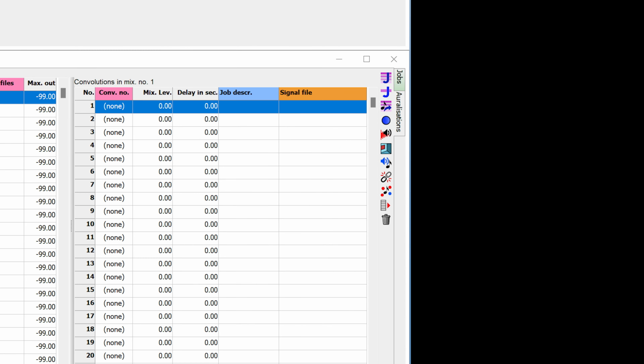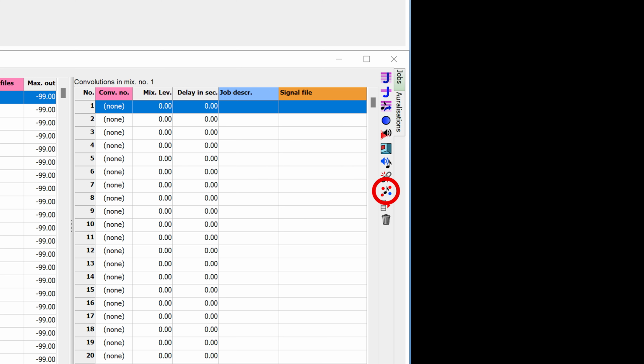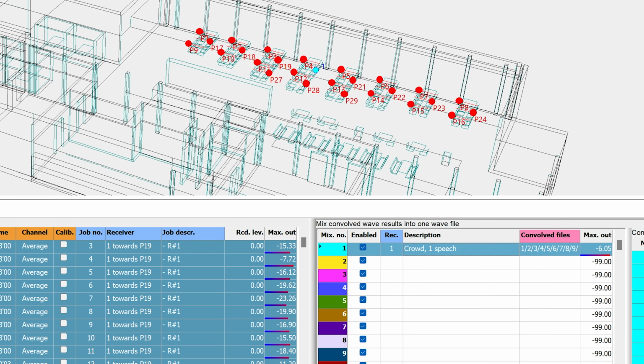An easy way to assign the audio files to all of your sources and define the jobs and convolutions is through the multi-source signal auralization expert, which we explain in our tutorial on producing auralizations of your room model. Now, let's listen to the auralization.